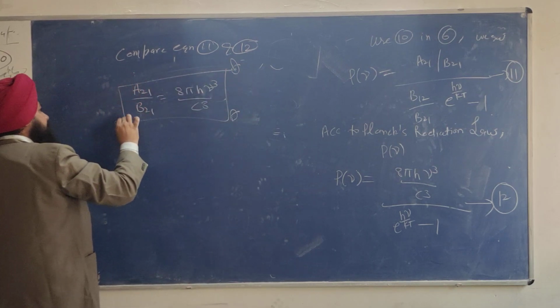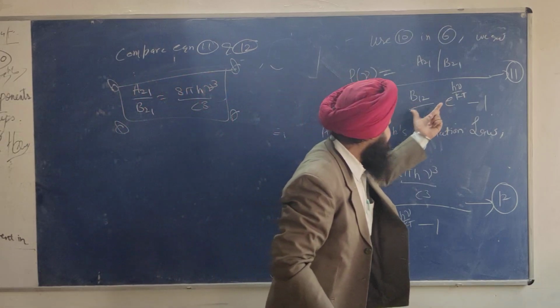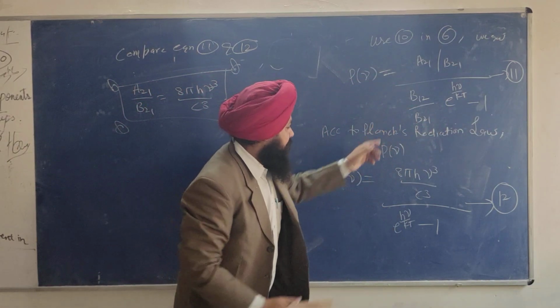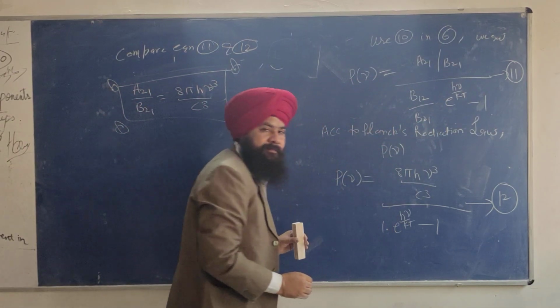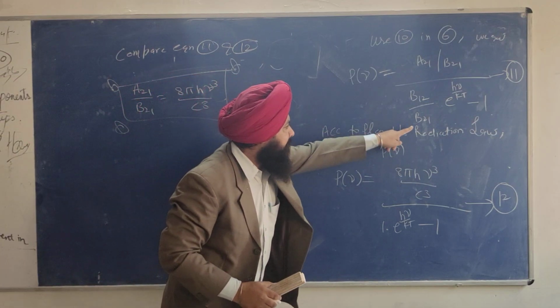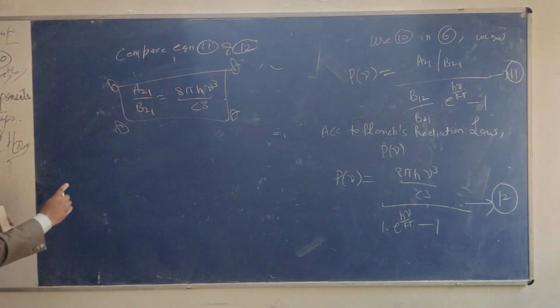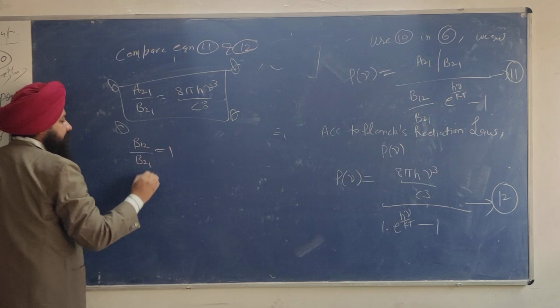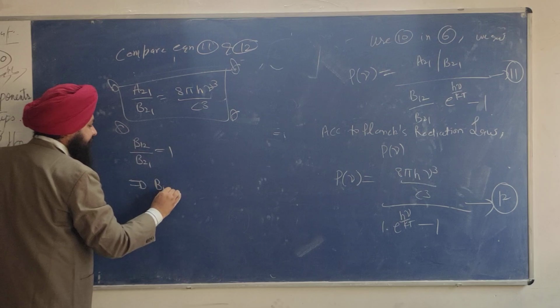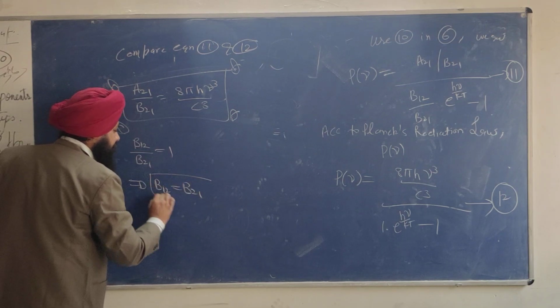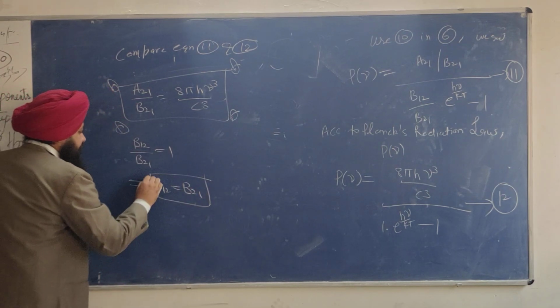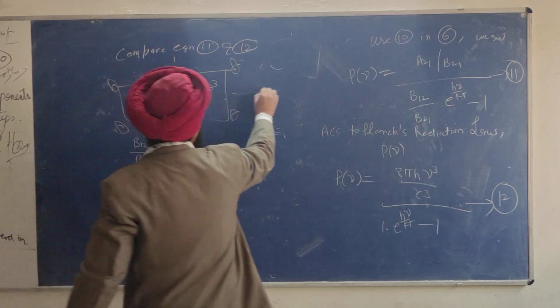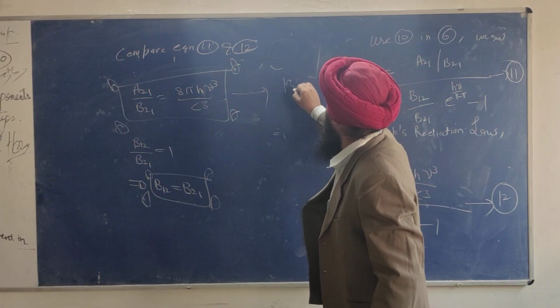And another one: in the denominator, B12 upon B21 we can write as 1. B12 upon B21 is equal to 1, which implies B12 is equal to B21. So these are the two results. This is equation number 13.